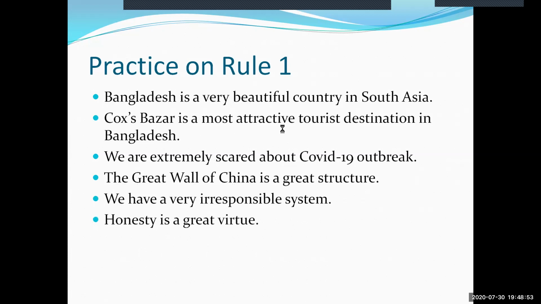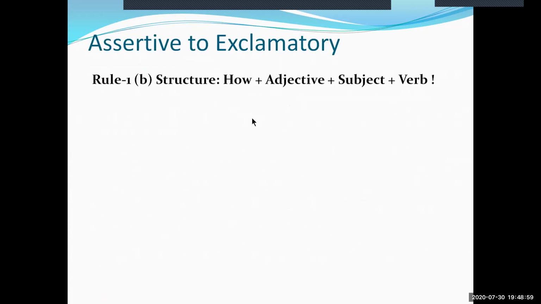Now moving to the part B, I mean the second part of rule 1. So in this rule, to make any sentence exclamatory, we have to follow this structure: how plus adjective plus subject plus verb, then note of exclamation.